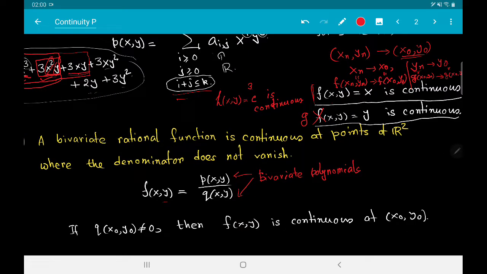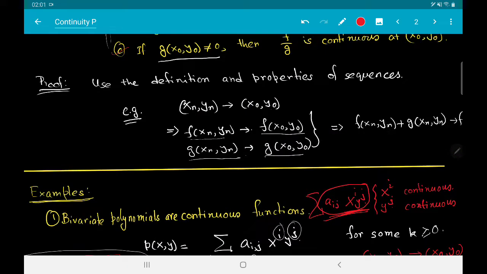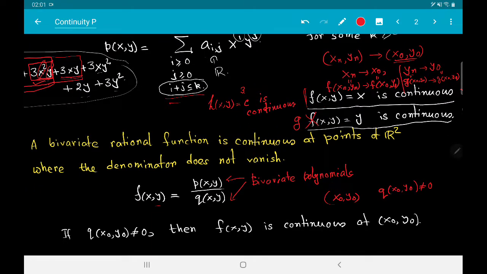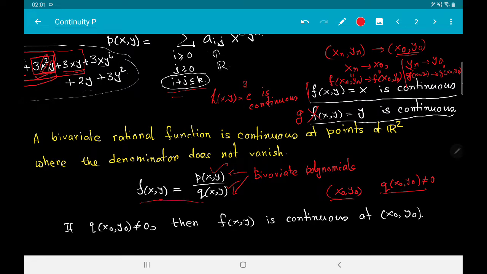So if we look at a point (x0, y0) such that q of (x0, y0) is not equal to 0, then at that point p(x,y) by q(x,y) is continuous because of the last property that we have seen. So we have seen that polynomials are continuous, so p(x,y) is continuous, q(x,y) is continuous, and at this point q(x0, y0) is not equal to 0, so this function is continuous at the point (x0, y0).